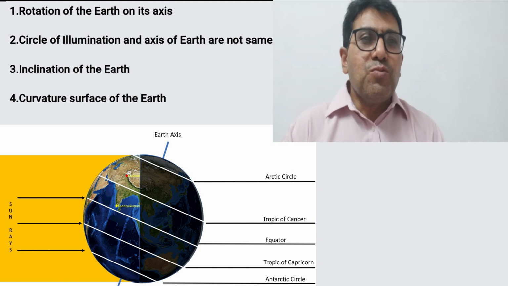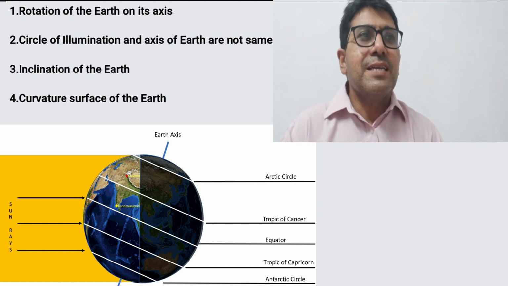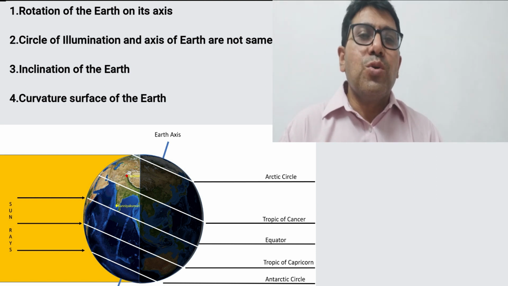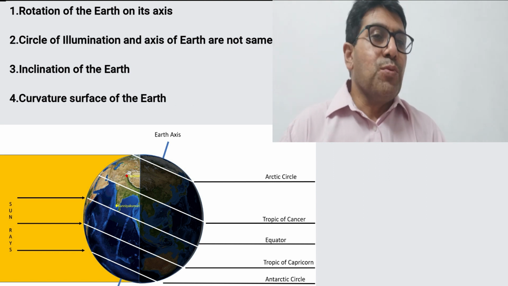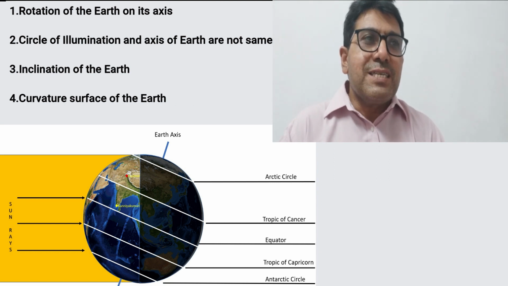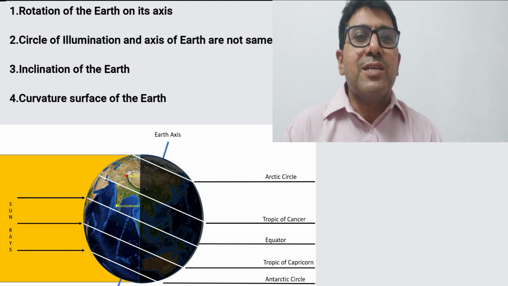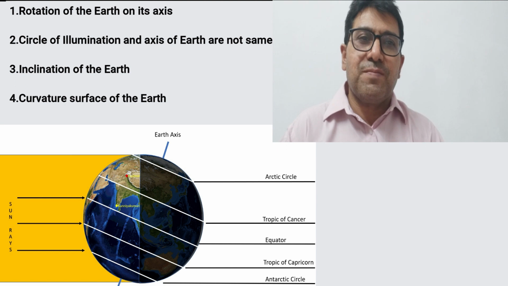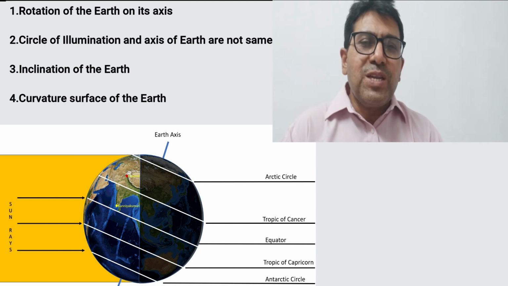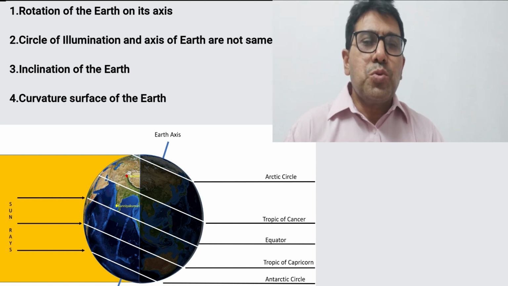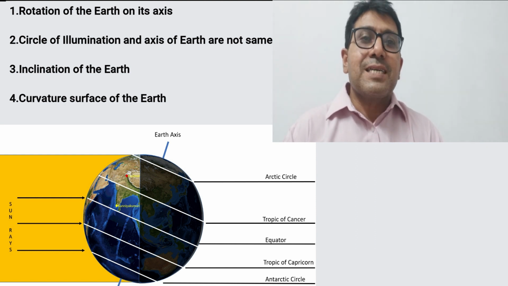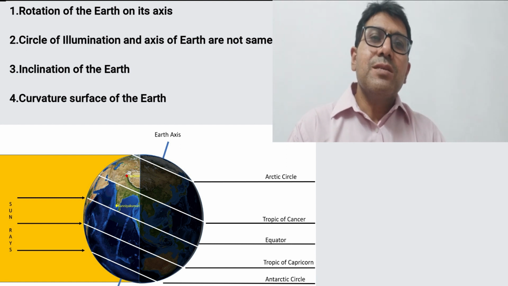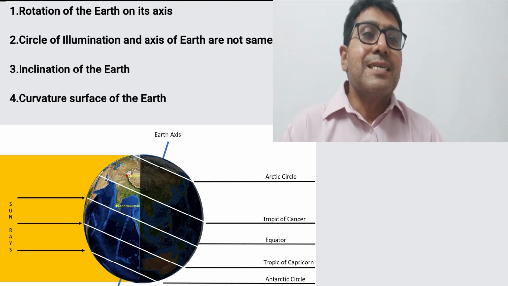In the case of Jammu and Kashmir and Kanyakumari, the reason is that Kanyakumari is very close to the equator, and because it is close to the equator, it is also very close to the circle of illumination. The circle of illumination is a circle that divides the earth into two equal parts: one that receives sunlight and one that doesn't.